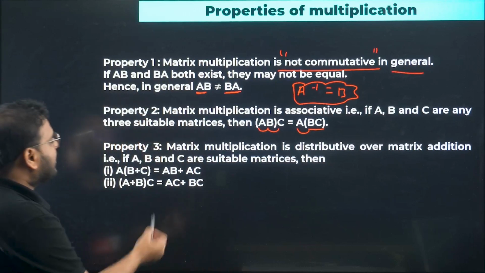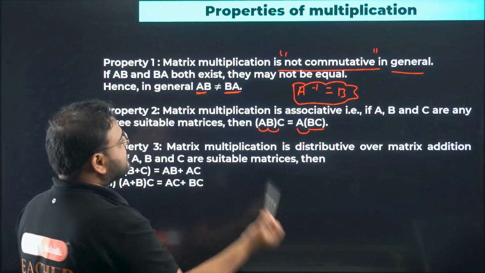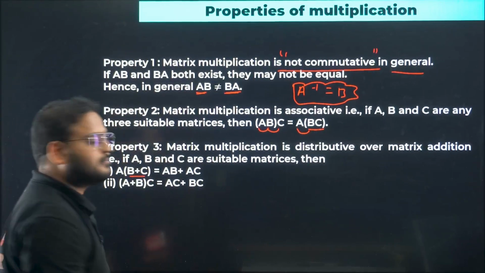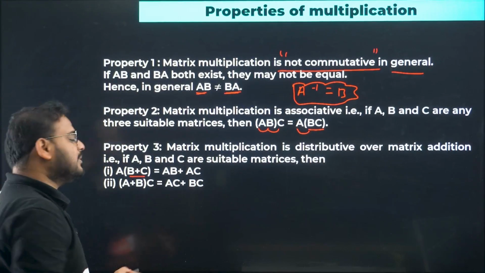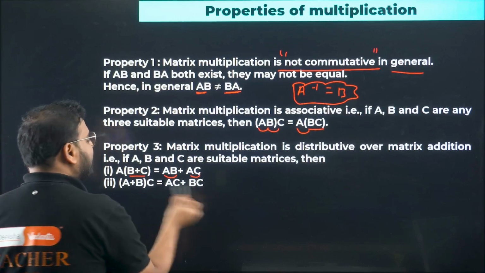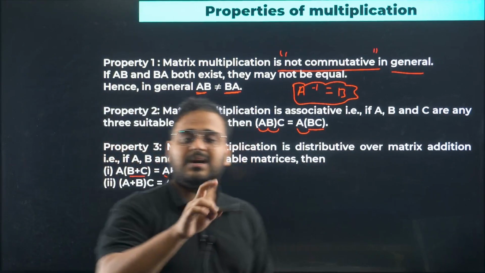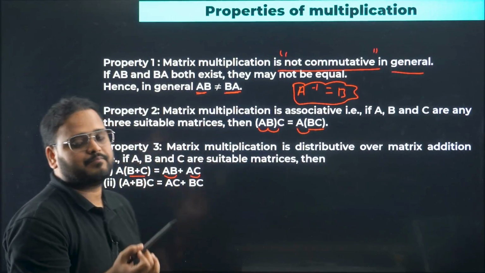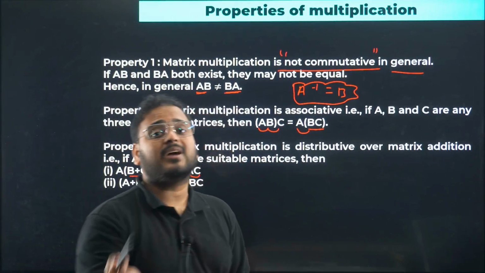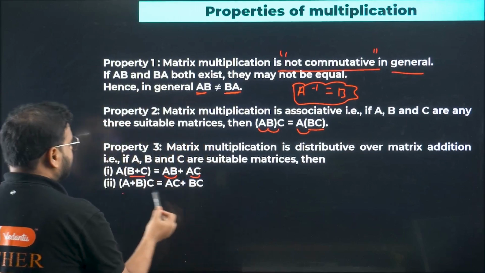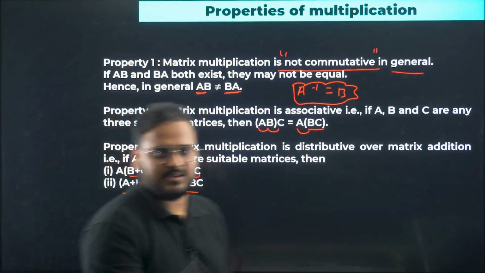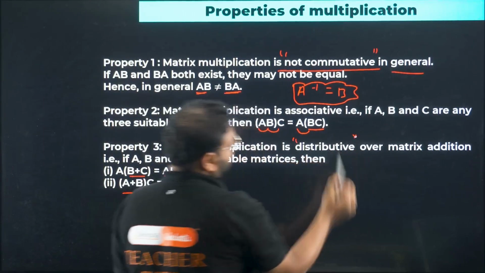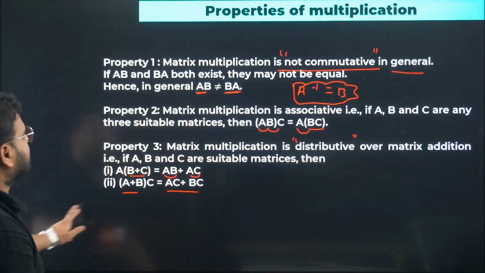Now, if you are having this case, matrix multiplication is also distributive in nature. Means you can add first B plus C, then multiply A to it, or simply multiply A to B and A to C, then add, and you get the same result. So you can multiply first, then add, or add first, then multiply, it is the same. It's basically the distributive property over addition. Also true for subtraction as well. So over addition or subtraction, this distributive property is validated. Clear, simple properties, not big ones.